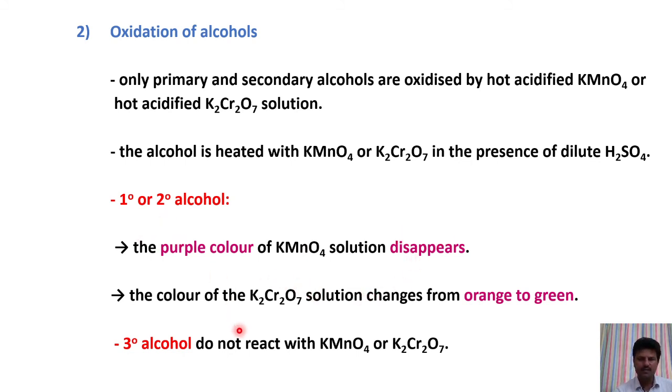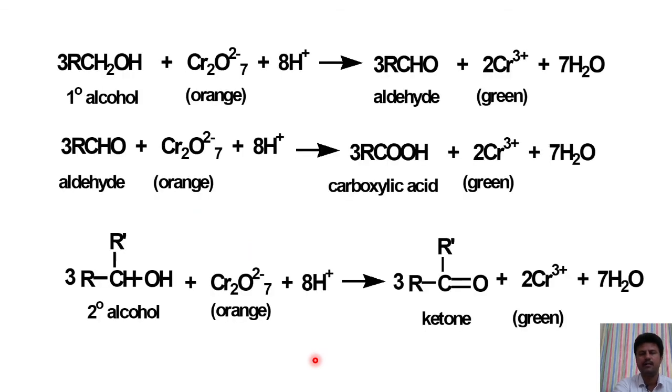When primary or secondary alcohol reacts with K2Cr2O7, the orange color of K2Cr2O7 turns to green. But tertiary alcohol does not react with KMnO4 or K2Cr2O7. Therefore, the color will not change: KMnO4 still has a purple color, and K2Cr2O7 stays orange.